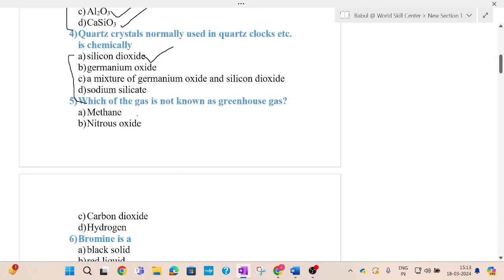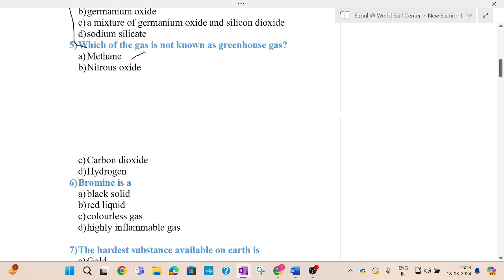Next question: which gas is not known as a greenhouse gas? The options are methane, nitrous oxide, carbon dioxide, hydrogen. Among the four options, which one is correct? That is hydrogen. Methane, nitrous oxide and carbon dioxide are responsible for the greenhouse effect, whereas hydrogen only partially affects it. So among the four options, hydrogen is the appropriate answer. For question 5, the correct answer is option D, that is hydrogen.